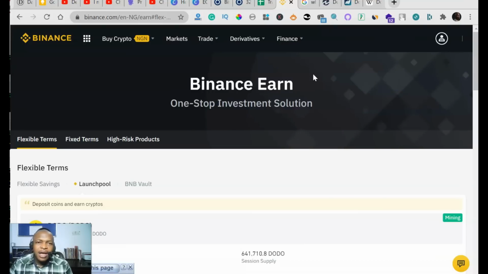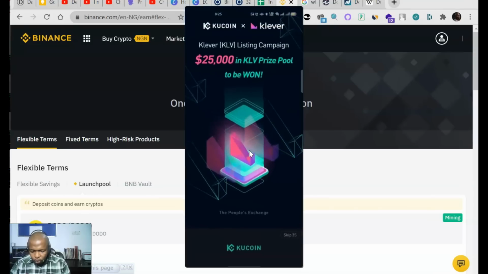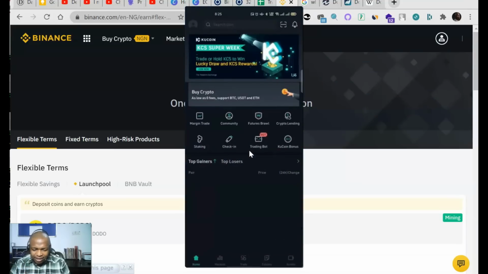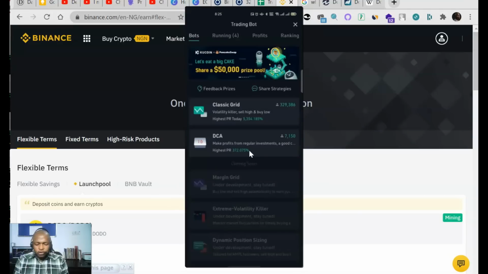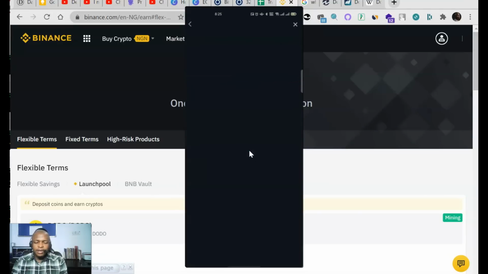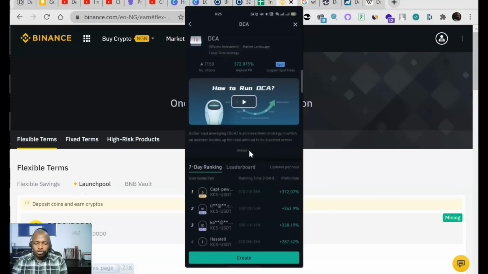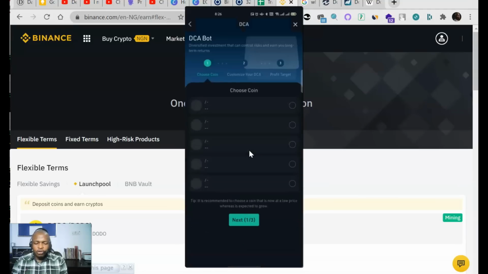on Binance. Another platform where you can do dollar cost averaging is on KuCoin. Let me show you that on my phone again. So KuCoin actually has what they call DCA. If you go to the trading bot section of KuCoin, you have DCA. So if I click on it, I can choose to create and choose the coin I want to buy at regular intervals. Say I want to buy Bitcoin with USDT at regular intervals.